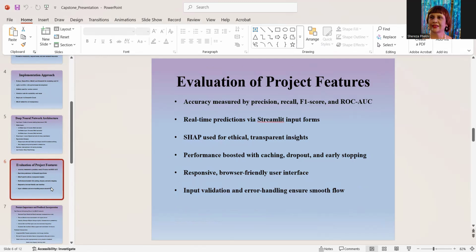The model's performance was evaluated using precision, recall, F1 score, and ROC AUC. Real-time predictions were enabled through input forms on Streamlit, and SHAP was integrated to ensure transparency in prediction. Features such as caching, early stopping, and input validation were implemented to boost app performance and user experience.